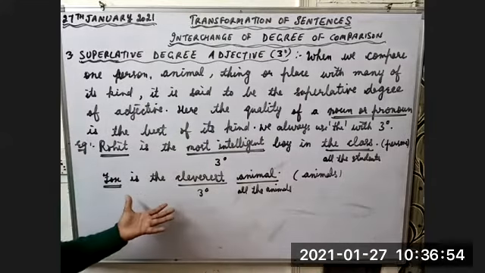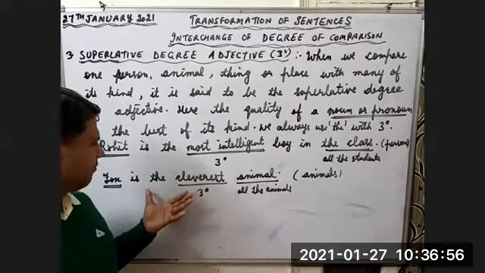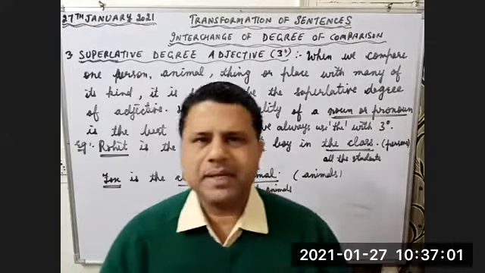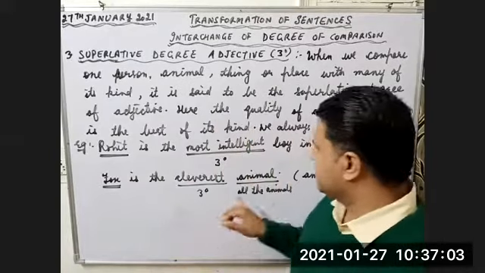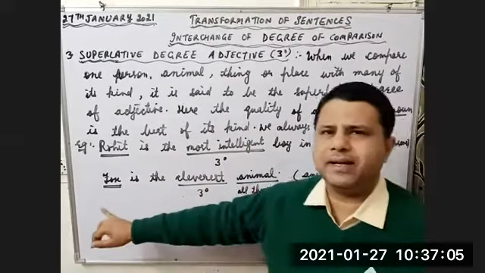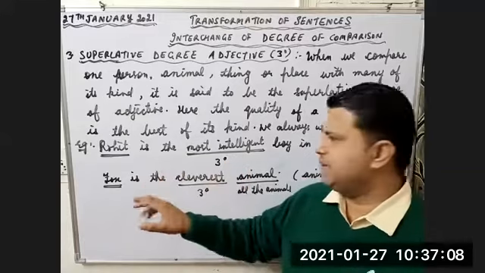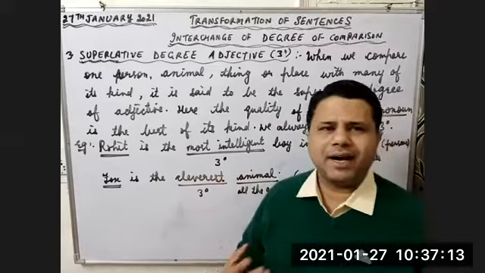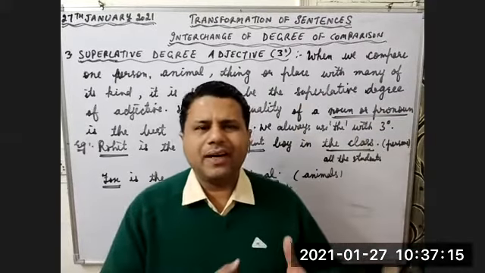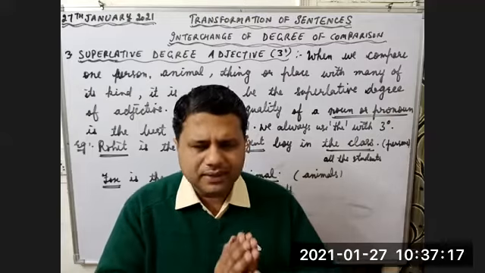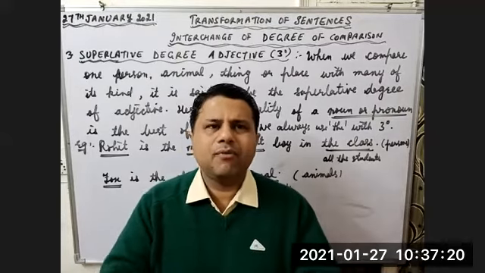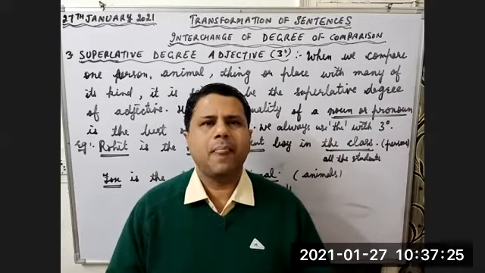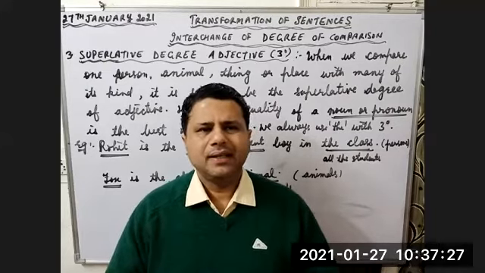Try to understand this situation. Fox is the cleverest animal. When I say this, it means I have already compared. See, I have used the word animal. It means I have already talked about all the animals. Here I am comparing fox with all the other animals, and I have come to the conclusion that no other animal is cleverer than fox. Fox is number one so far as cleverness is concerned. Nobody can beat fox in cleverness.